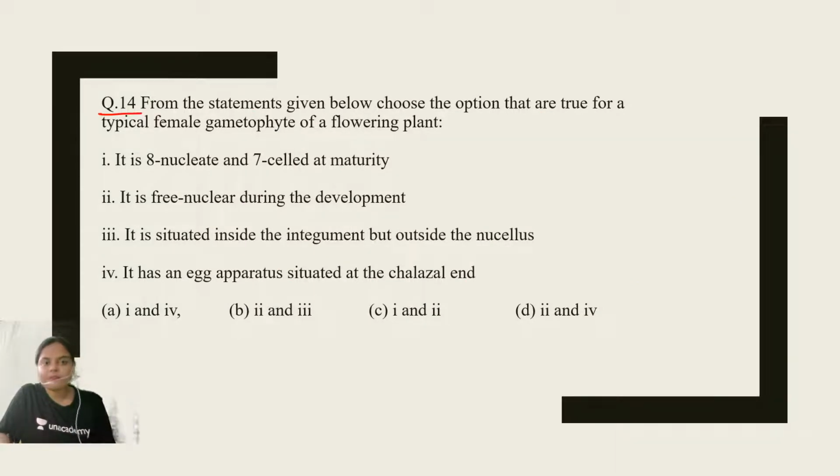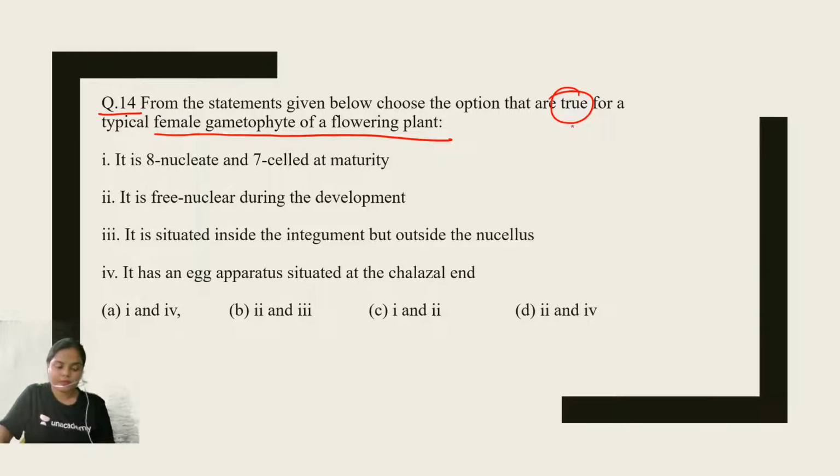Now question number 14. From the statements given below, choose the option that are true for a typical female gametophyte of a flowering plant. It is 8 nucleated and 7-celled at maturity. It is free nuclear during the development. It is situated inside the integument but outside the nucellus. It has an egg apparatus situated at the chalazal end. You have to identify the options that are true for a typical female gametophyte.